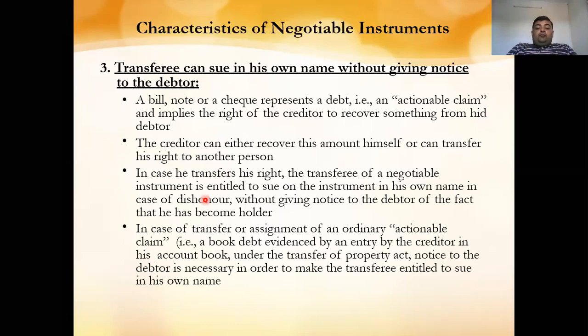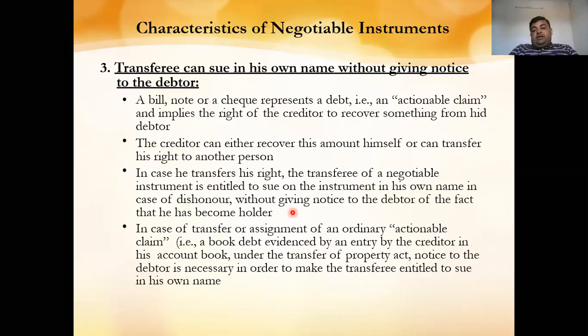So now what he can do is sue you on the instrument in his own name in case of dishonor, without giving notice to the debtor of the fact that he has become the holder. Now what will happen, for example, there are three persons A, B, and C.